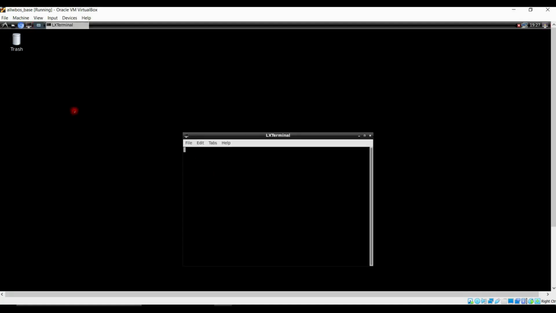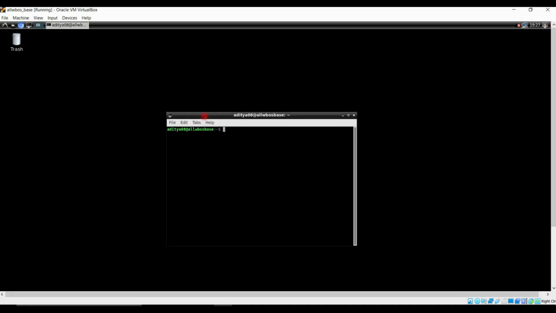Now again you need to go inside your terminal and give yourself the super user permission by typing sudo su, and give the password. Now you are super user. Go to your root directory by typing cd space forward slash, and now you are in your root directory. Now you need to make a directory first of all.